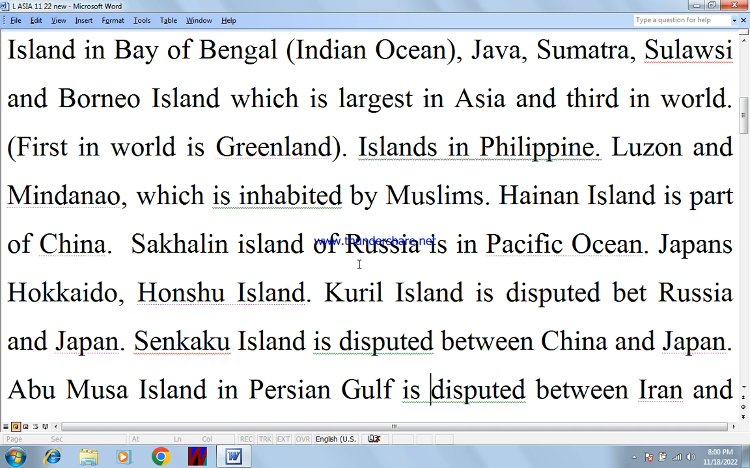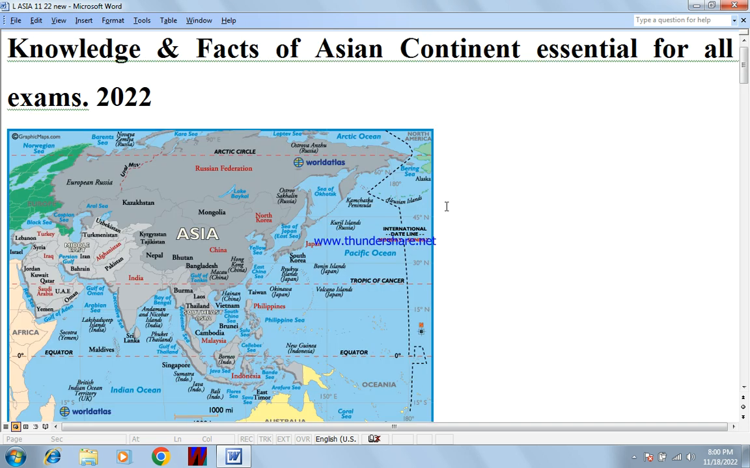Sakhalin Island of Russia is in the Pacific Ocean. Let me show you. Where is Sakhalin Island? This is the Sea of Okhotsk, and this is Sakhalin Island, and this is a peninsula. These are the Kuril Islands. The Kuril Islands are disputed between Russia and Japan.